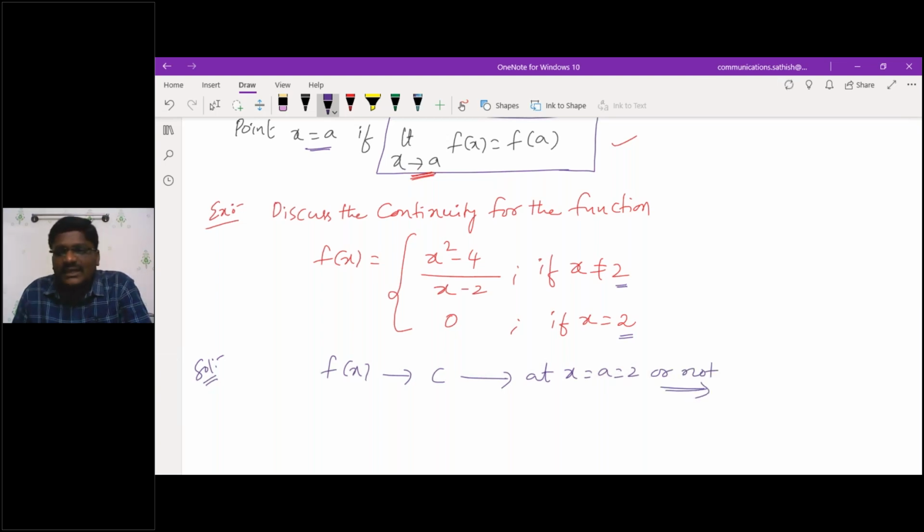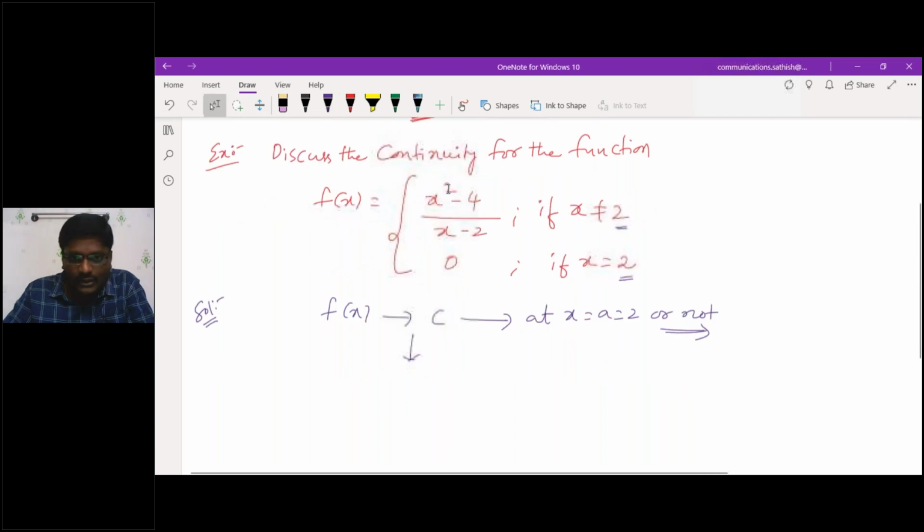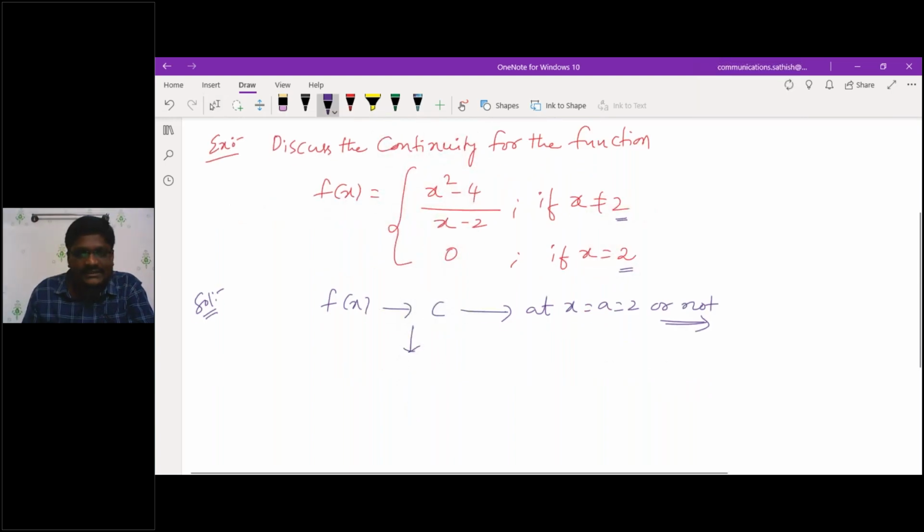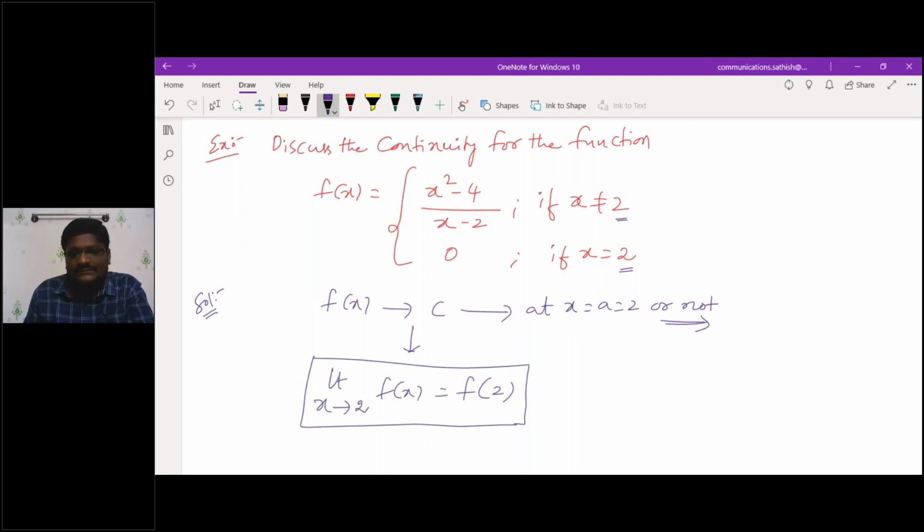This is the condition you people have to use. Am I correct or wrong? Yes, sir. If I want to call one function f of x continuous, it must satisfy that limit x tending to 2, f of x is equal to f of a. What is f of a? f of 2. If it is satisfying this, I can call that given function continuous. If it is not satisfying, directly it is discontinuous. Am I correct or wrong? Yes or no?